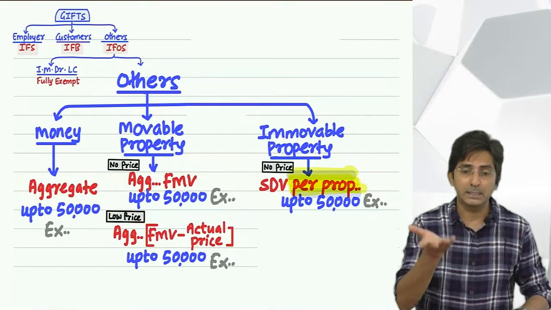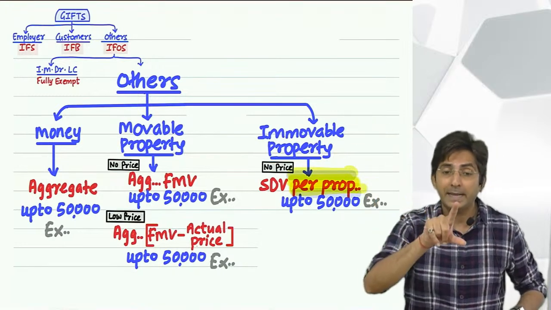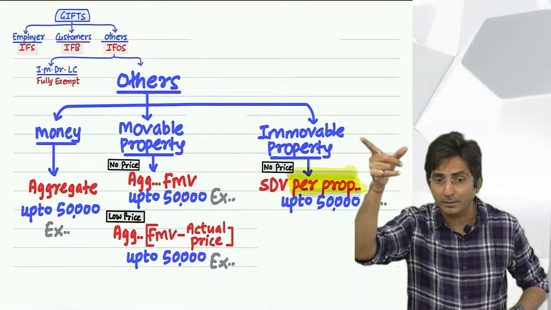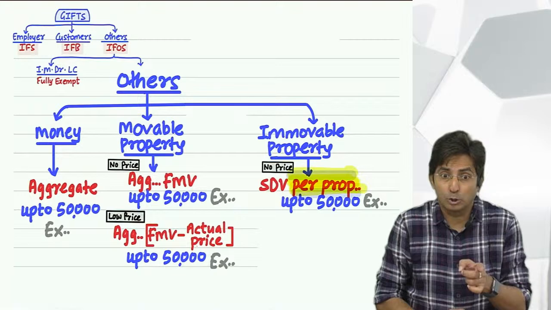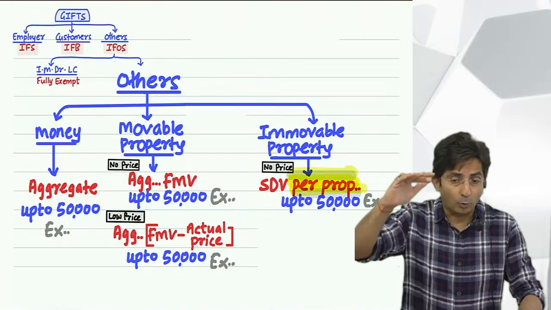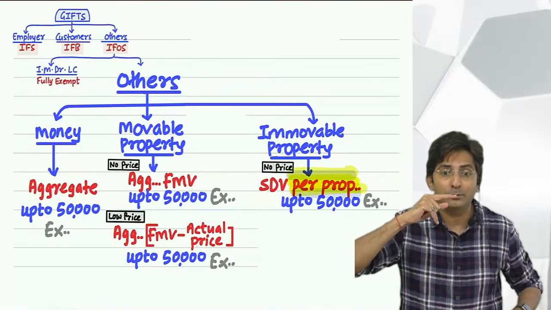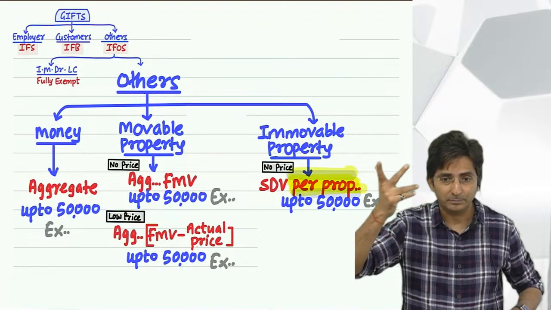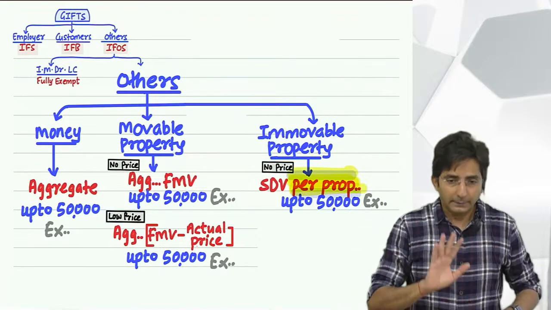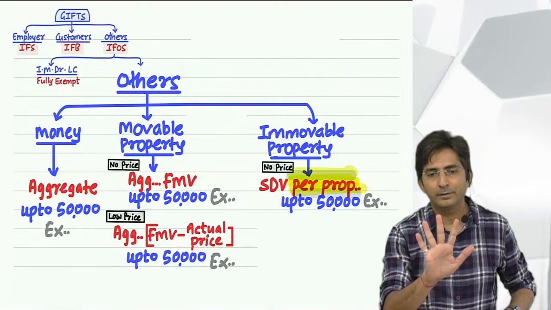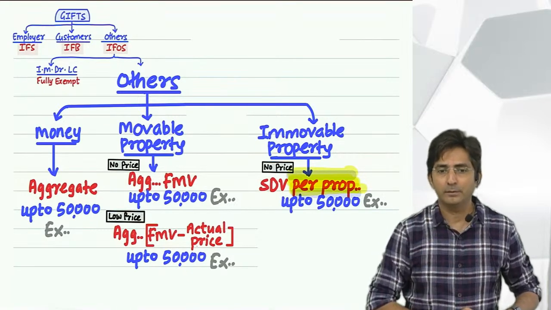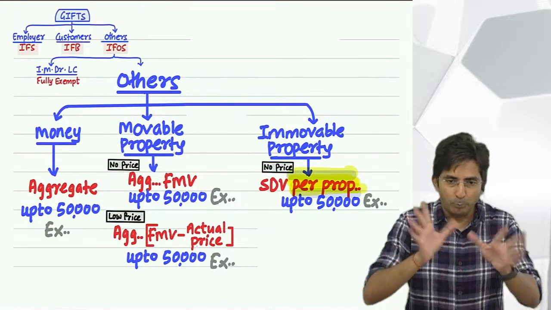So the transaction is of 50 crores, but 10% don't calculate of 50 crores. In the law, they have written 10% of your actual price. 50 crores in my example is the stamp duty value, which is as good as market value. In short, here 50,000 is not important. 10% is important. In fact, both are important.